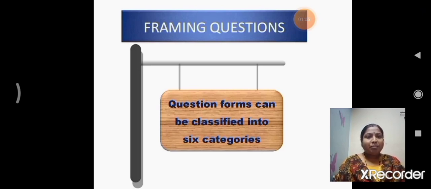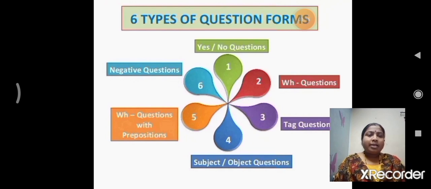Framing questions can be classified into 6 categories. That means 6 kinds of framing questions. These are yes or no questions, WH questions, tag questions, subject or object questions, WH questions with prepositions, and negative questions. 6 types of question forms we have in English.